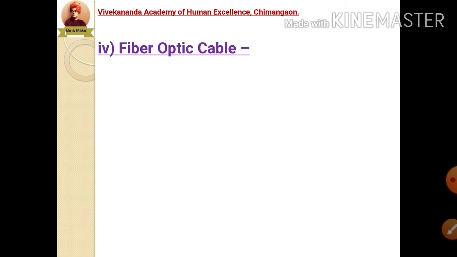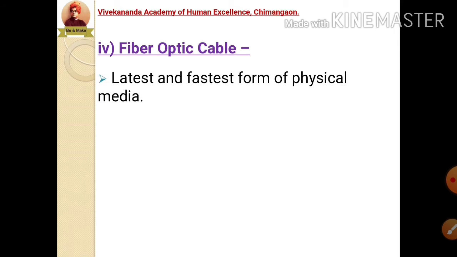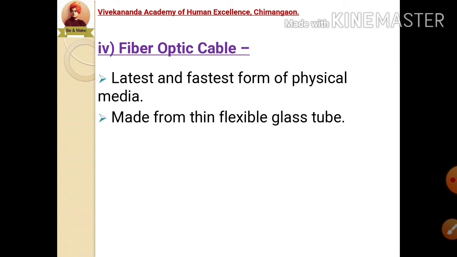The fourth type of cable is fiber optic cable. Now this is the latest type of cable and is widely used in forming a computer network. So it is the latest and fastest form of physical media for transmitting data in a network. It is made from thin, flexible glass tubes.